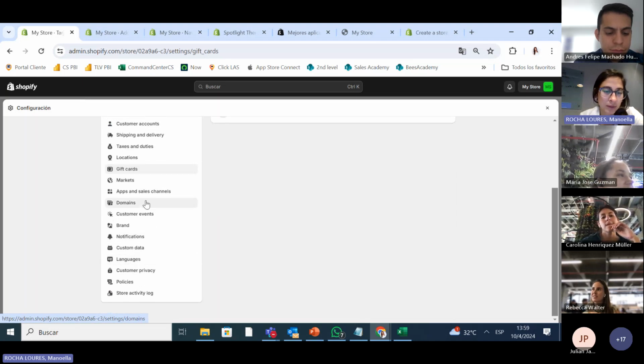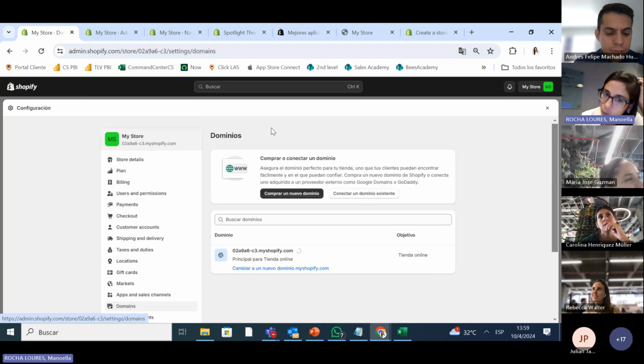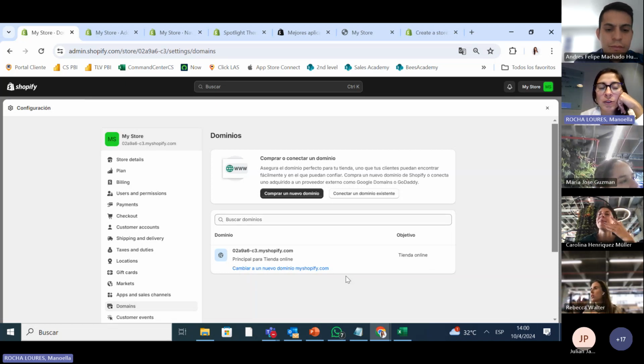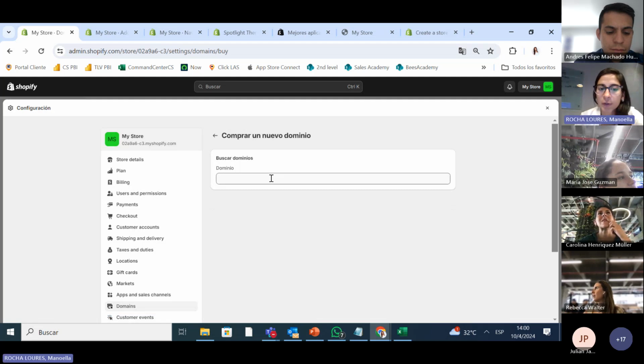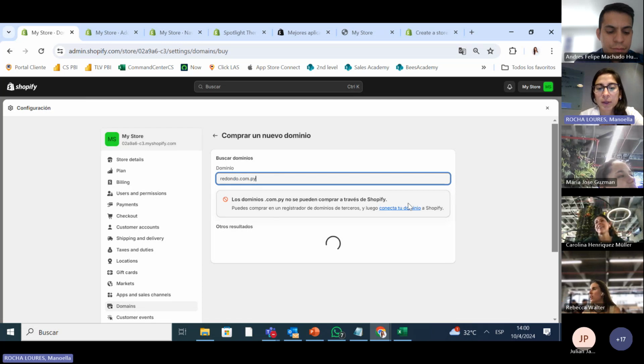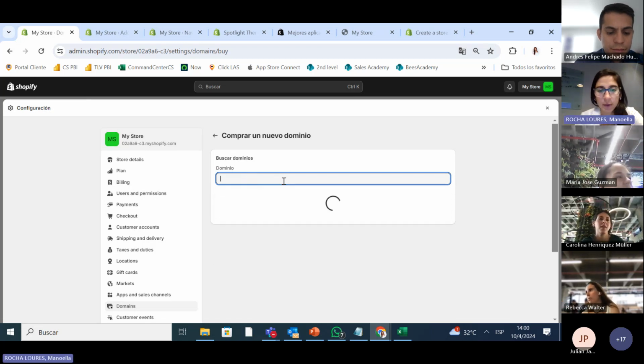Oh, this is the domain. This is cool because what is the domain? Dominio, domain. It's how your webpage is gonna be called. For example, mine was Redondo, the same name, .com, .py. So in this Shopify, they already buy it for you. You just put buy and they check it for you, Redondo. And it says somebody already bought it. That's it, Redondo? No. I just bought my webpage.